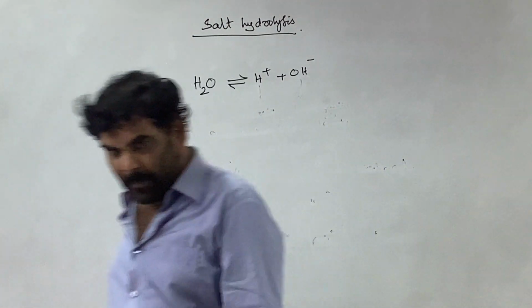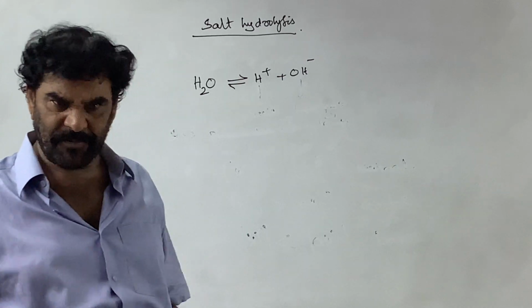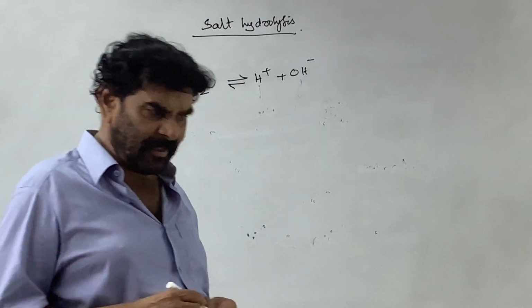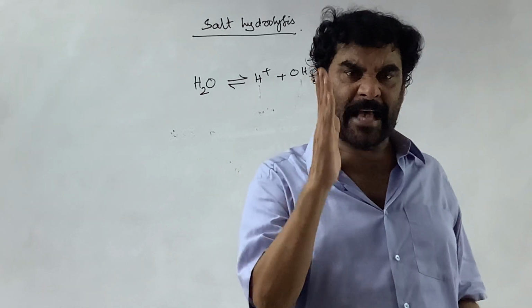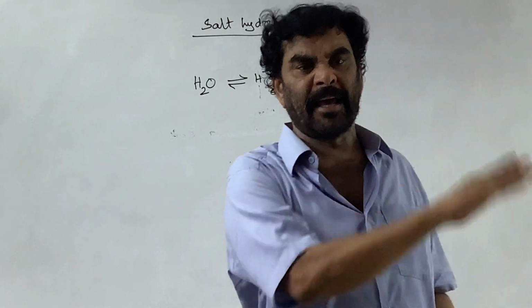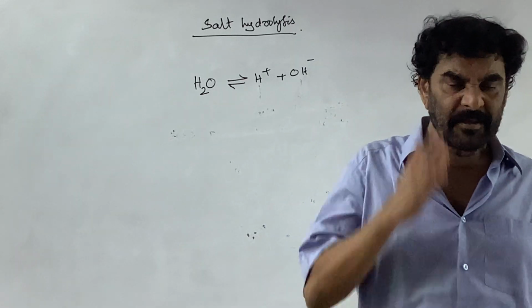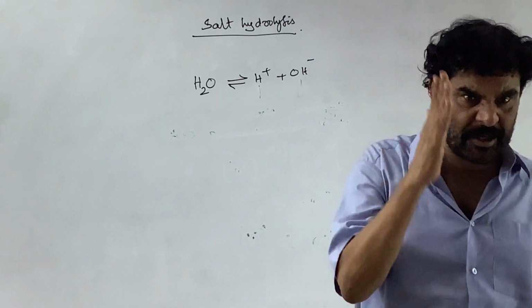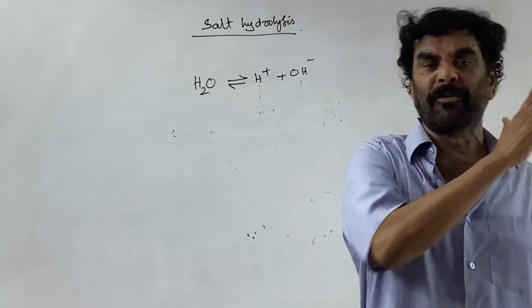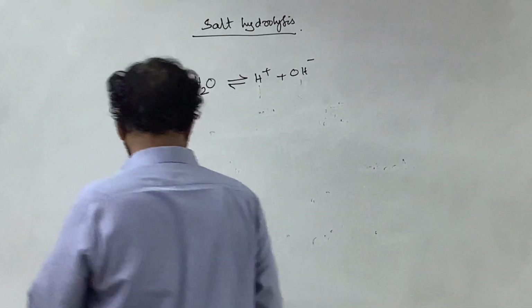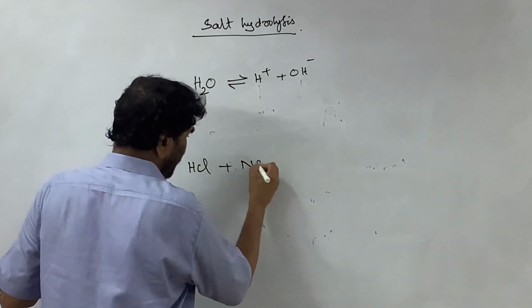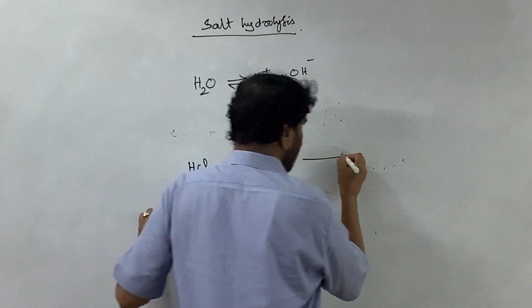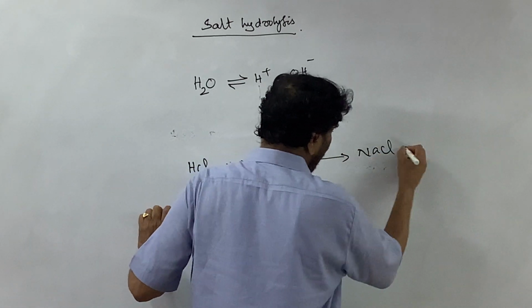Now let me come to the salt. What is a salt first of all? The substance which is formed along with water when an acid is treated with a base is called a salt. Salt is the neutralization product of the acid-base reaction. Suppose you take the elementary reaction of HCl and sodium hydroxide: salt and water are formed.